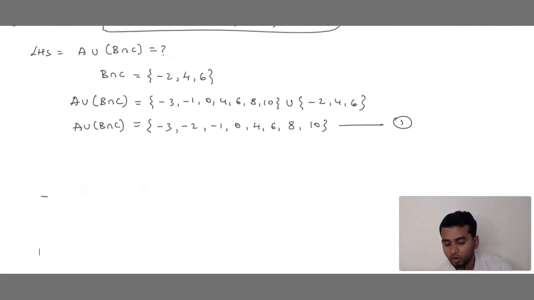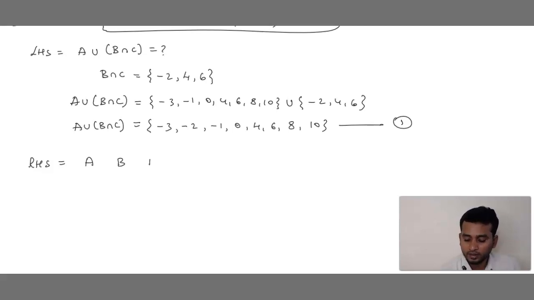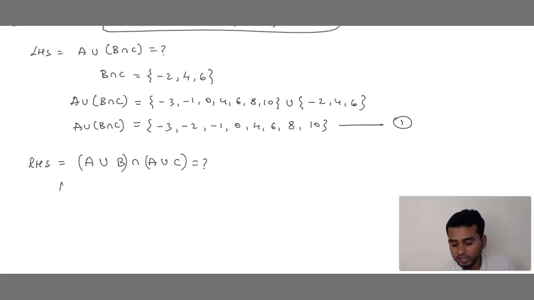Now we solve the RHS part. What is RHS? RHS is (A union B) intersection (A union C). Union, intersection, union: first two, last two. First, what is there in the bracket?